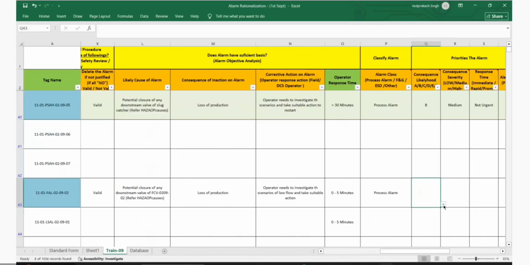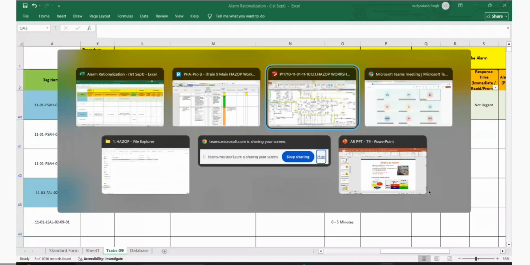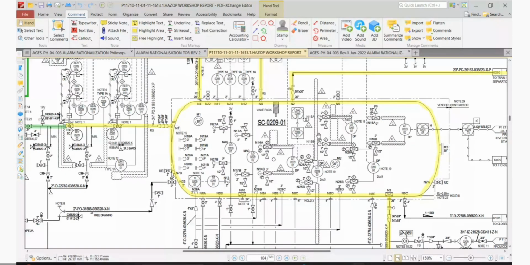Low flow. Now, the consequence of the likelihood. So, what will be the consequence? Ultimately, high level in this tank, right? And if you don't touch the high level, it will trip.